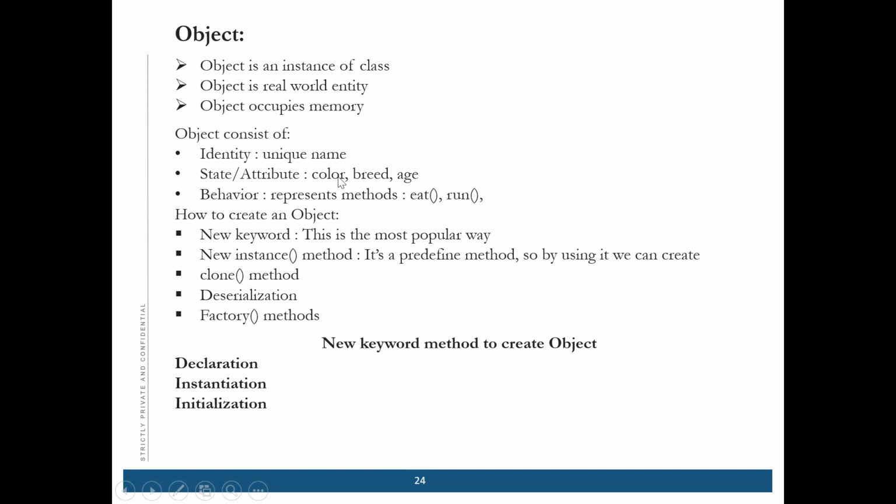Like suppose you have given integer, string variables, those are the attributes. And behavior is like the methods. So these are all the different states of the objects.